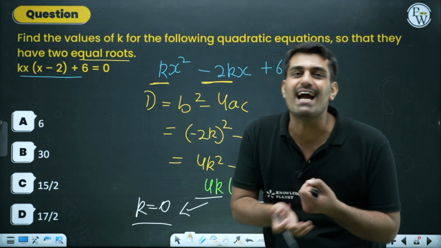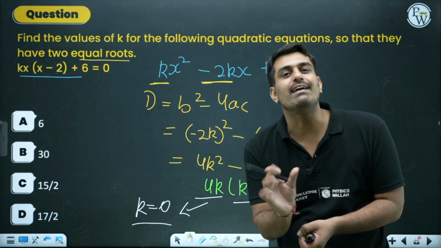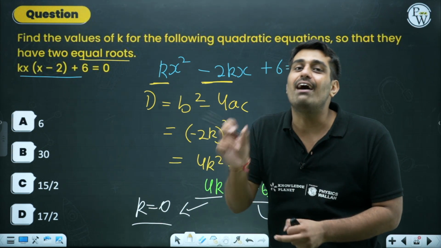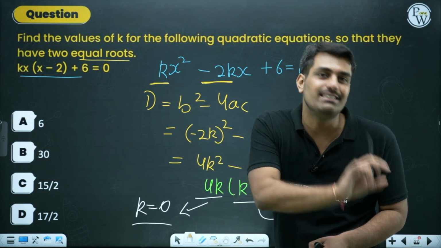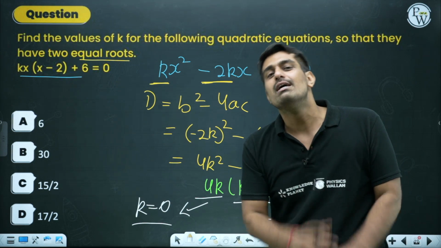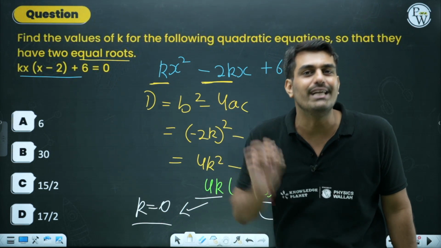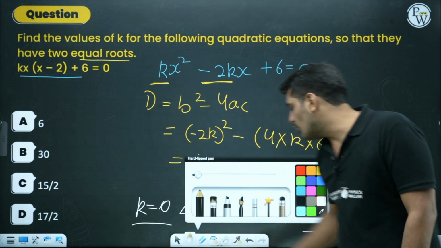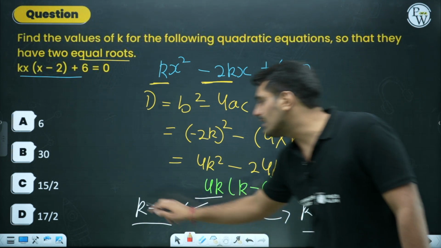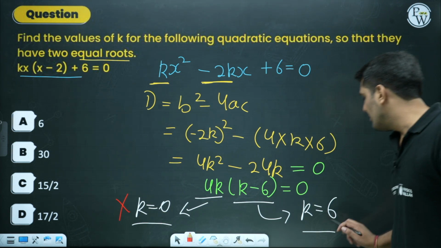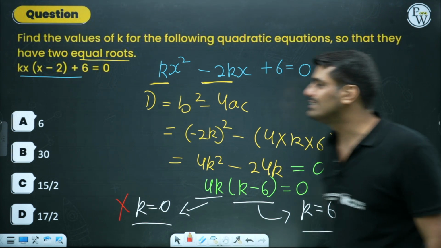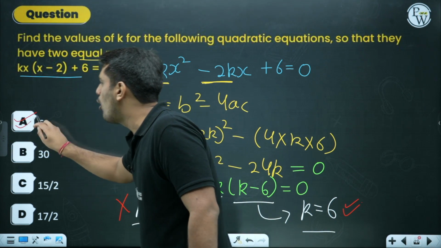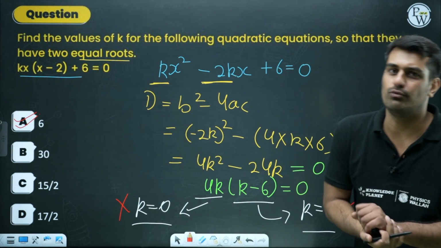From the very start, I am telling you it has to be quadratic only when we have a coefficient other than 0. If it becomes 0, the equation will be reduced to linear, which is not what we are looking for. So over here, this will not be the correct thing. We will not use this part. We will only use this value of k equals to 6. Option A is the answer over here.